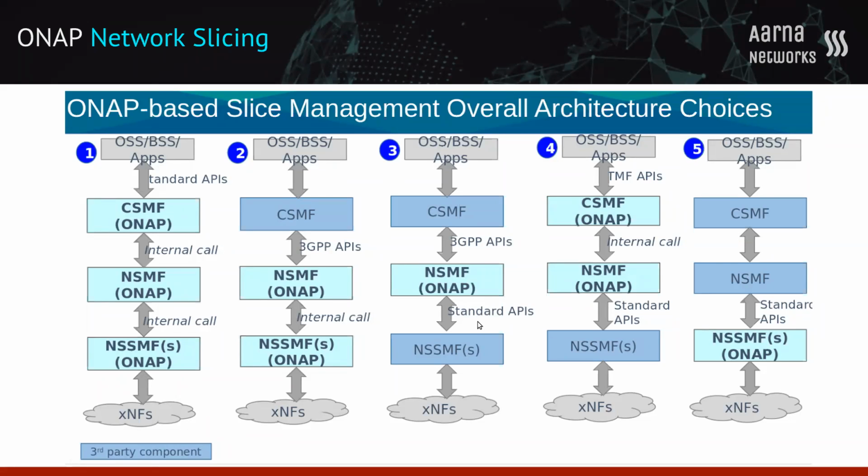And the standard APIs which you look at here, basically like NSMF talking to NSSMF, are your 3GPP APIs, which come from 28.531, and which tell what REST APIs are exposed, which should be integrated with NSMF in order to receive the request for slice management. So in total, there are 5 architectures, and our demo later in the presentation is capturing architecture 4.